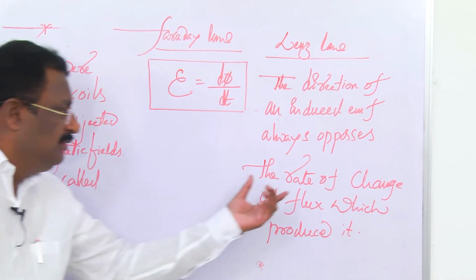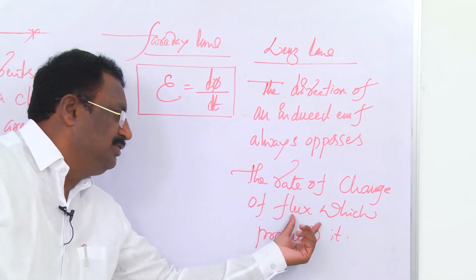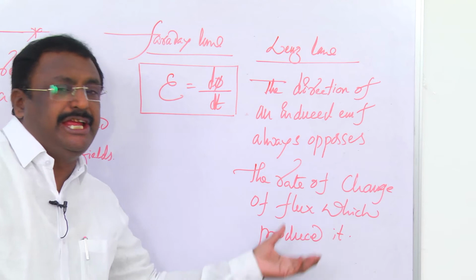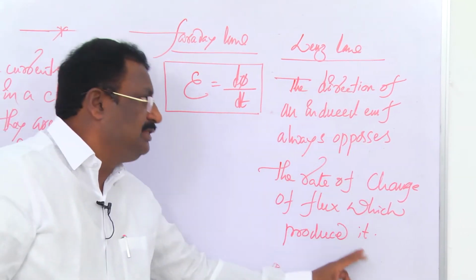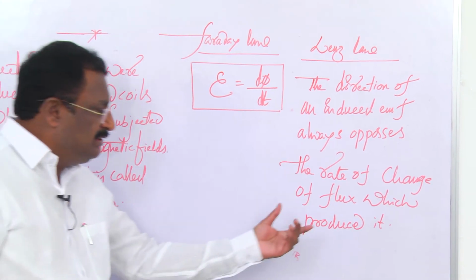Due to what rate of change of flux is the EMF induced? Its direction always opposes it. So this is Lenz's law.